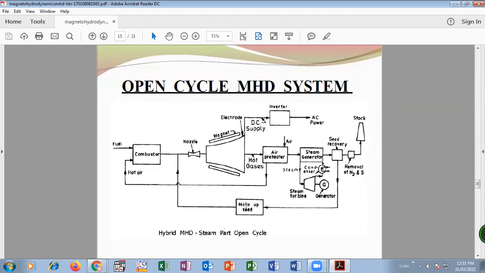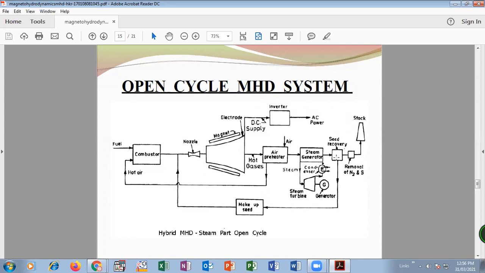Because it is used to reduce the temperature of ionization. Then it is mixed with the fuel. After that, it passes through the air preheater and steam generator. Again, it gets recovered. So it is a cyclic process of the seeding material. It gets recycled or reused.